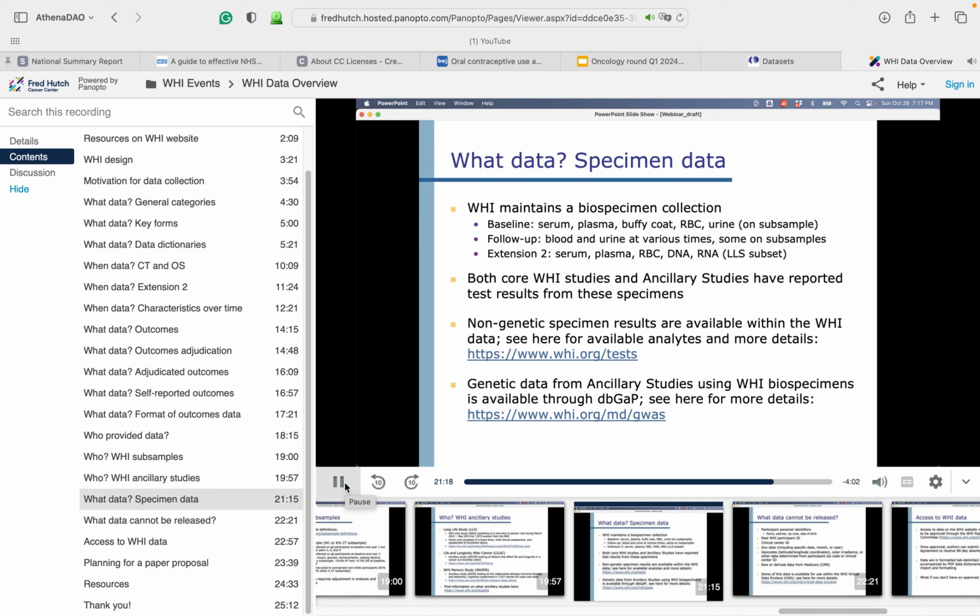One more topic related to ancillary studies involves the specimen data from the WHI biospecimen collection. WHI maintains a collection of specimens collected at various time points. Core WHI studies and ancillary studies have used these specimens to investigate a variety of research questions and have reported specimen results back to WHI. Non-genetic specimen results are available within the WHI website, and genetic data are available through the dbGaP mechanism. See the links on this page for more details.